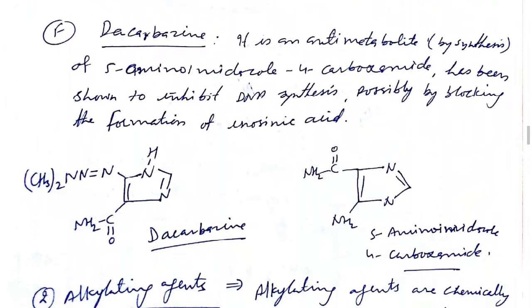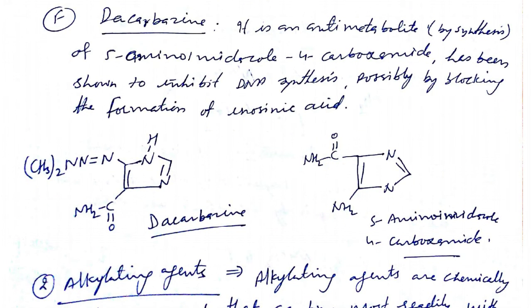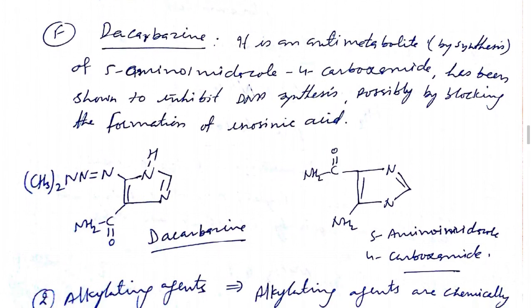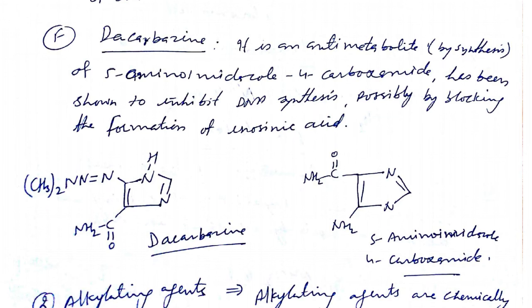Another antimetabolite is dacarbazine. Dacarbazine is an antimetabolite of 5-amino imidazole 4-carboxamide, and has been shown to inhibit DNA synthesis, probably by blocking the formation of inosinic acid.